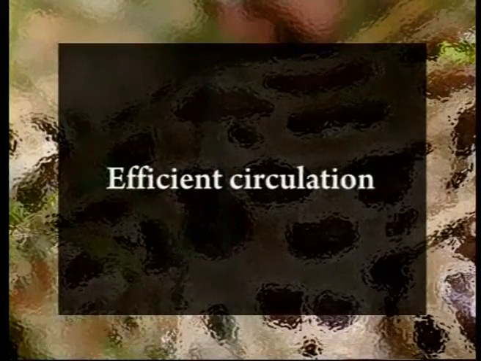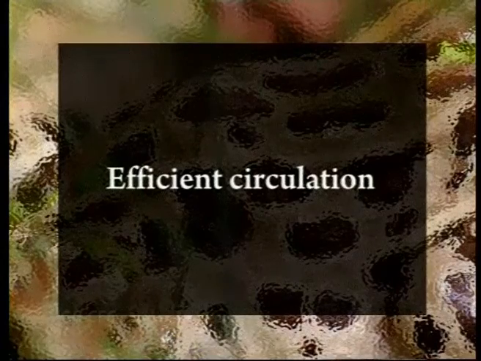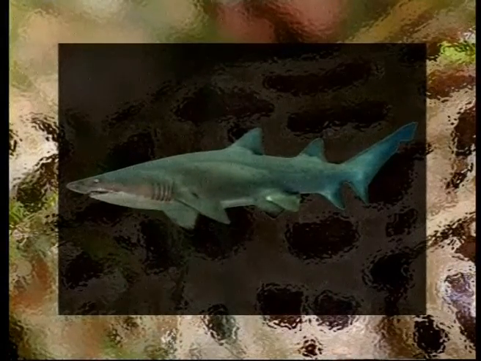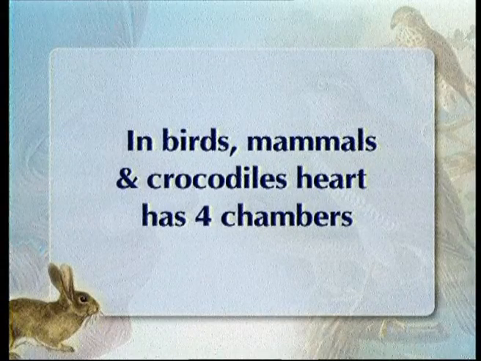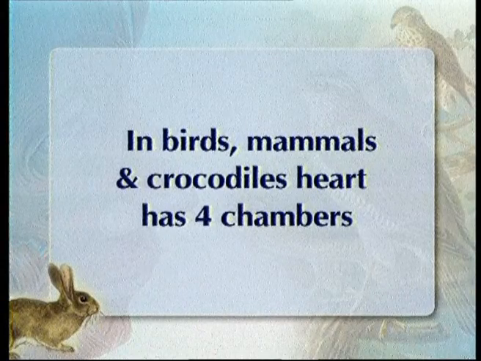Third important feature, that is the advanced feature of chordates, is the efficient circulatory system. This efficient circulatory system includes from 2 to 4 chambered heart. The 2-chambered heart is seen in case of fishes. Progressively, this 2-chambered heart first moves to the 3-chambered heart in case of amphibia, then partially 4-chambered in case of reptiles, and completely 4-chambered in case of birds and mammals.